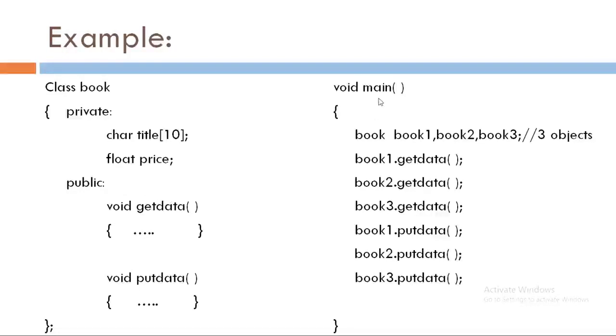Now in the main function, class book has three objects, that is book1, book2 and book3. As getData and putData are the public members of the class, we can access the getData function and putData function from the main function using the object, like book1.getData and book1.putData. So this is how we are accessing the member function from the class.